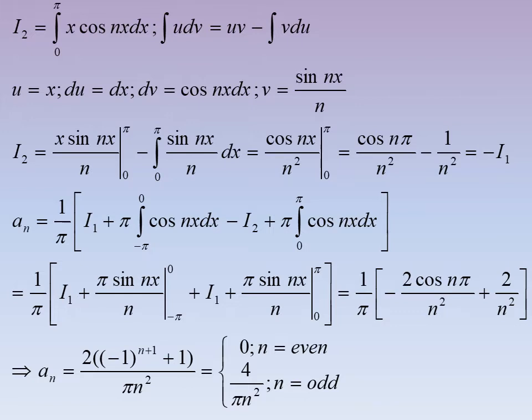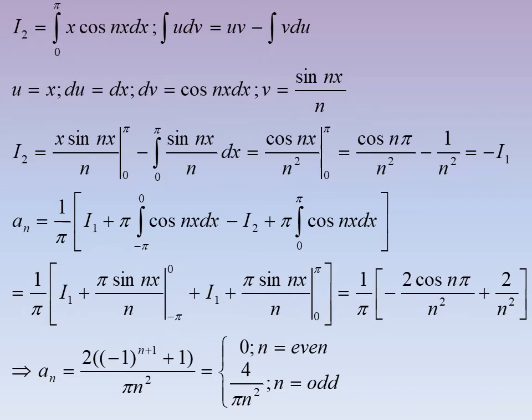So I2 can be written as x sin nx by n, limit 0 to pi, minus integral from 0 to pi sin nx by n dx, that is equal to cos nx by n squared, 0 to pi. So if you substitute the limit, it is equal to cos n pi by n squared minus 1 by n squared. This is nothing but minus of I1. So if you substitute this,